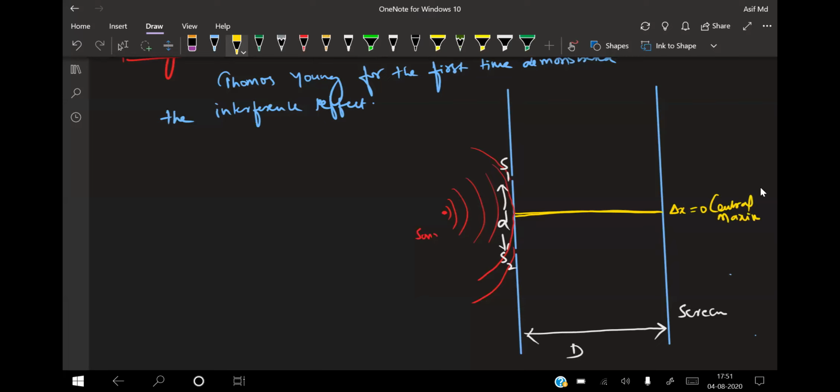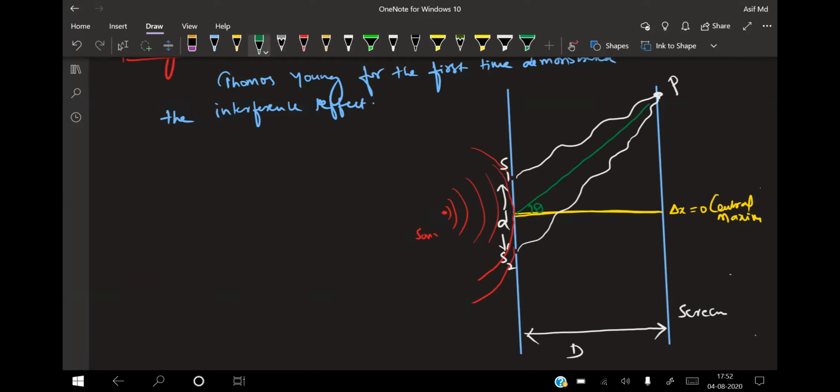Some of the waves from S1 move in the forward direction like this and meet somewhere at a point P. In the same way, the wave from S2 goes in the same direction and meets at point P. The angle made by the middle line is a small angle, theta.